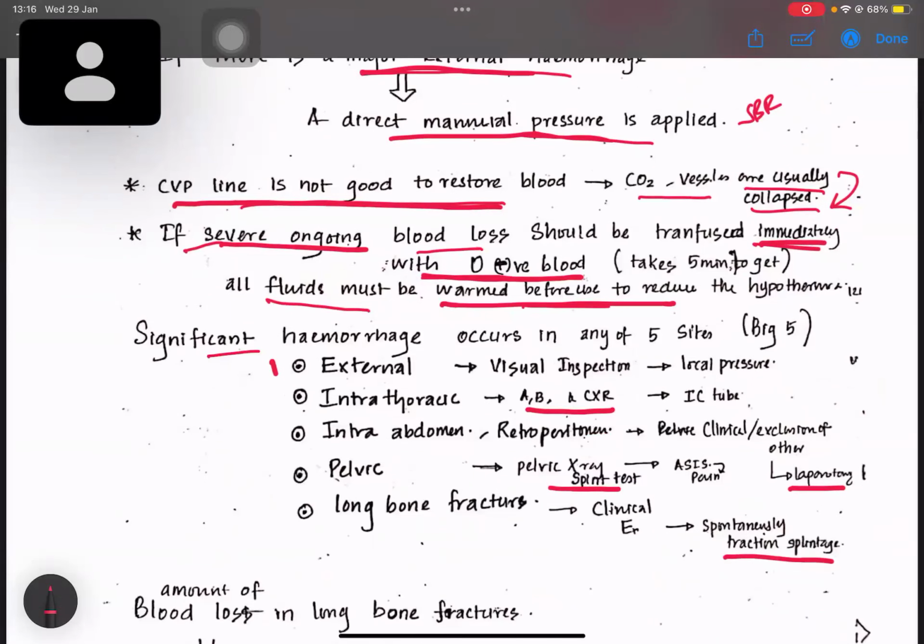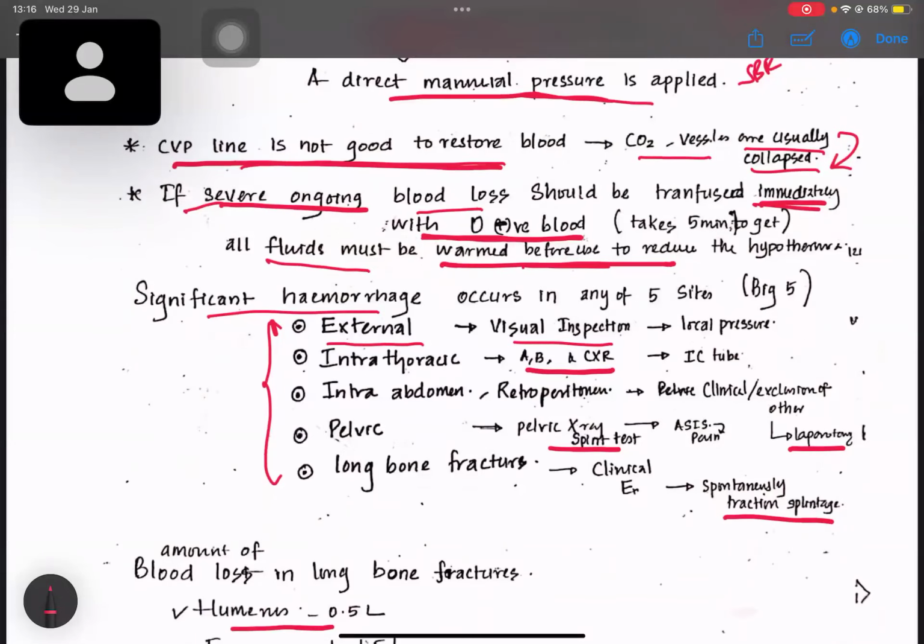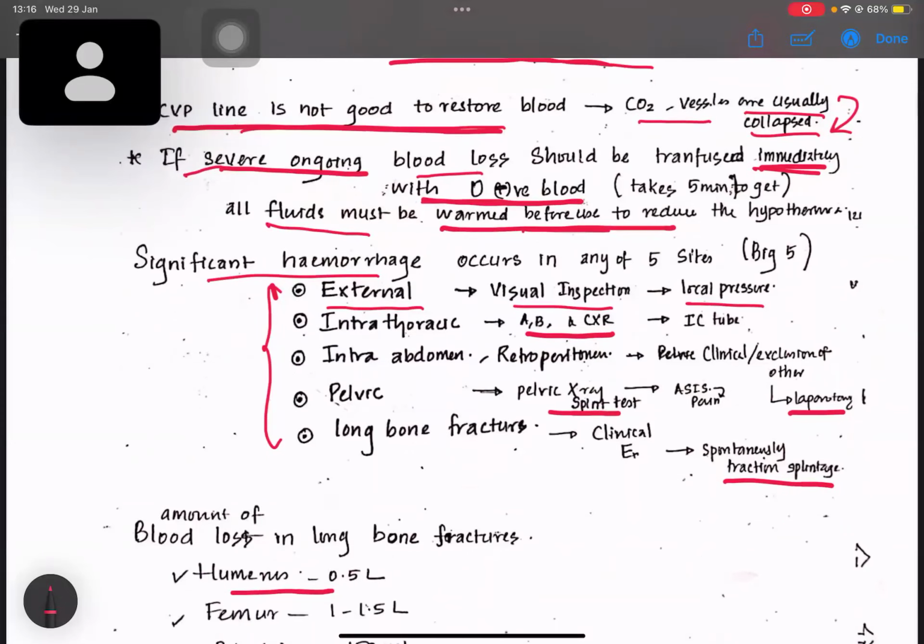Significant hemorrhage can occur at 5 important sites. There can be external hemorrhage, found by visual inspection, and local pressure is applied to reduce the bleeding.